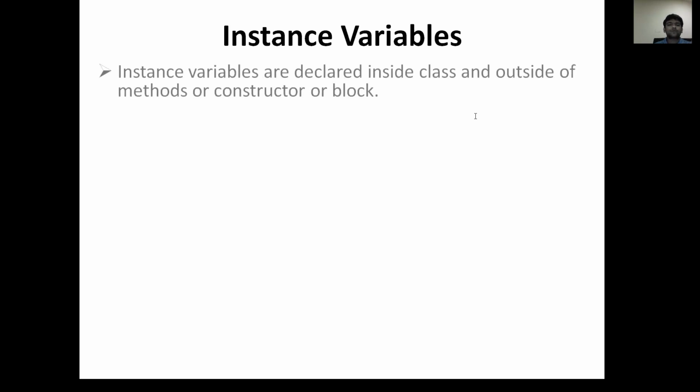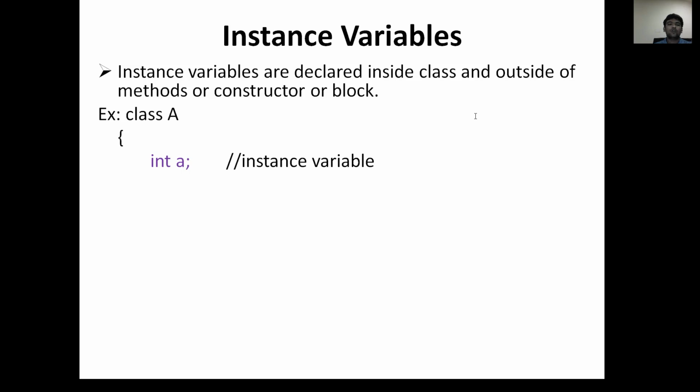Next topic, instance variables. What is an instance variable? Instance variables are the variables which are declared inside a class and outside a method, constructor or block, and they are called instance variables. Suppose I take an example. Here I am declaring a class A. Inside class A, I have declared int A.